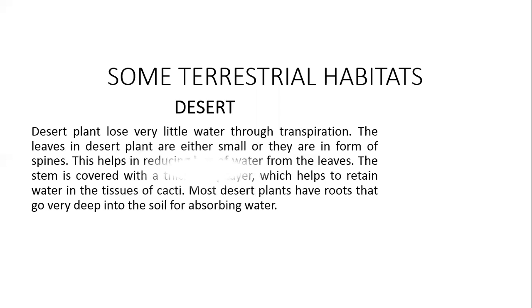Some terrestrial habitats. Desert. Desert plants lose very little water through transpiration. The leaves in desert plants are either small or in the form of spines or thorns. This helps in reducing loss of water from the leaves. The stem is covered with a thick, waxy layer which helps to retain water in the tissue of cacti or cactus. Most desert plants have roots that go very deep into the soil for absorbing water.